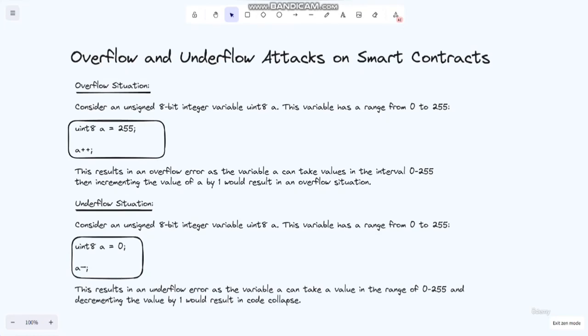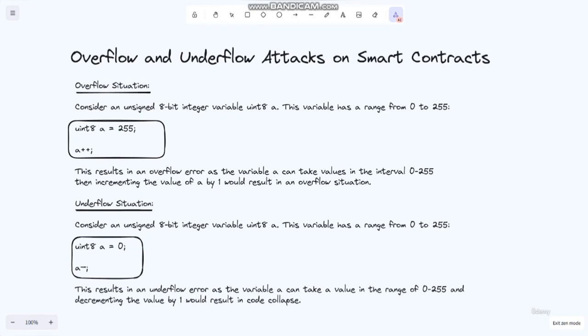This results in an overflow error, as the variable a can take values in the interval 0 to 255. Incrementing the value of a by 1 would result in an overflow situation.